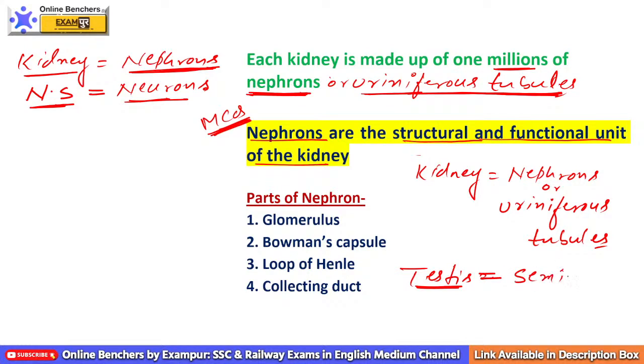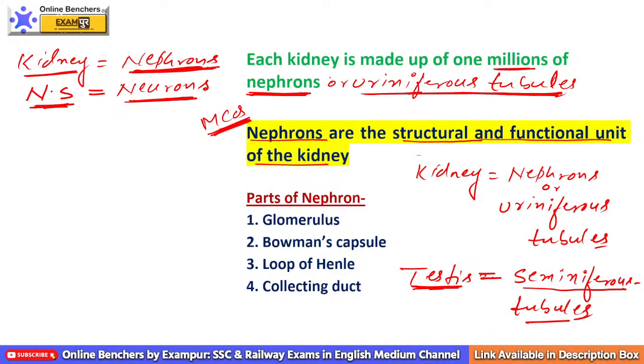Please remember these points. The structural and functional unit of kidney is nephron or uriniferous tubules. The structural and functional unit of testis is seminiferous tubules, and of your nervous system is neurons. I hope it is clear to all of you.